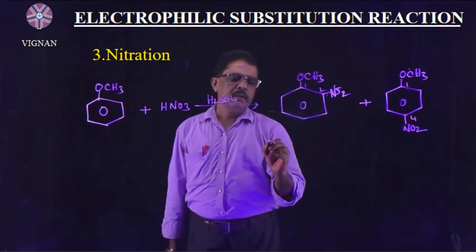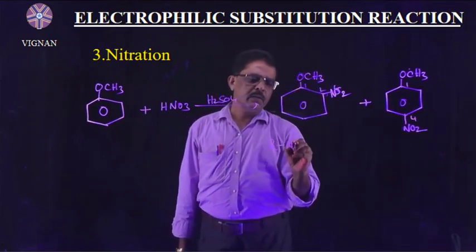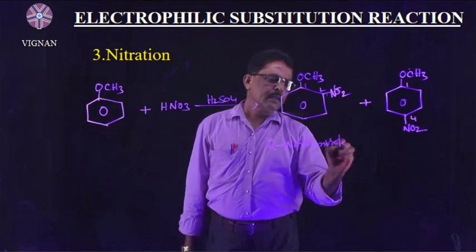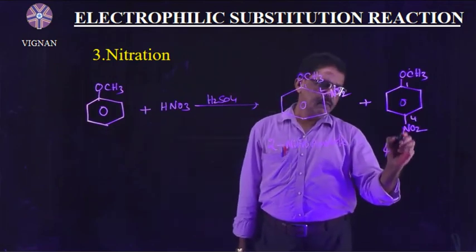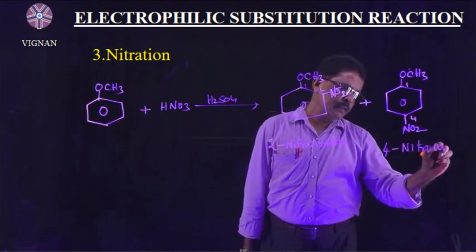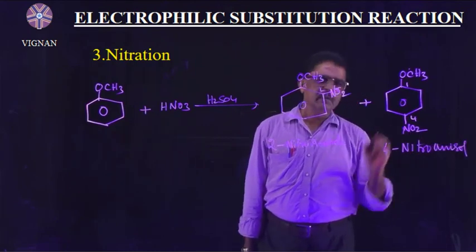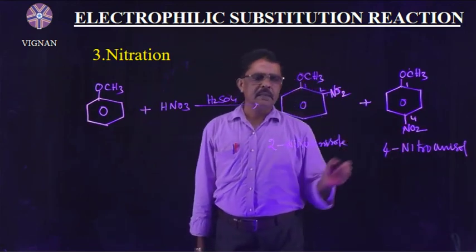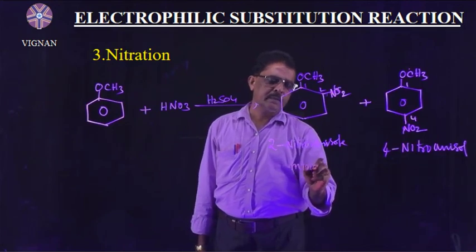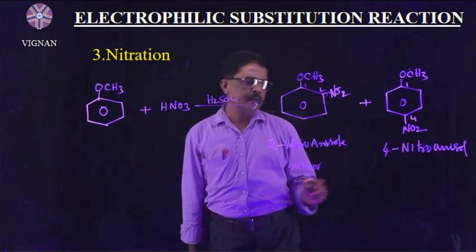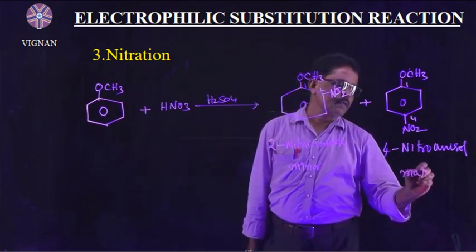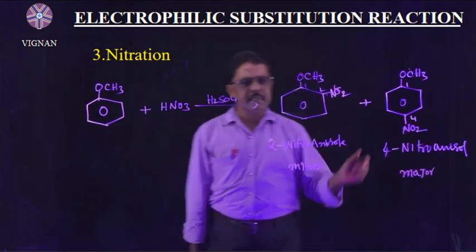So the name of this compound is 2-nitroanisole, and this one is 4-nitroanisole. 2-nitroanisole is the minor product due to the ortho effect, and 4-nitroanisole is the major product because of its high stability.